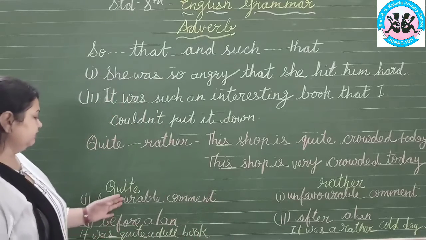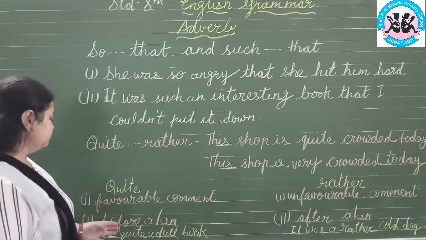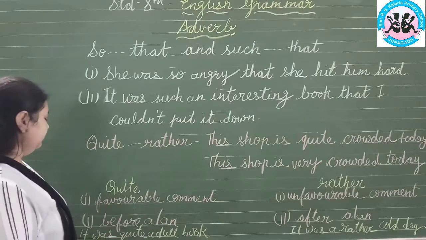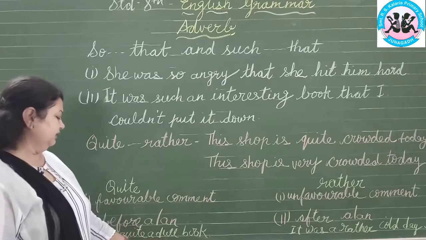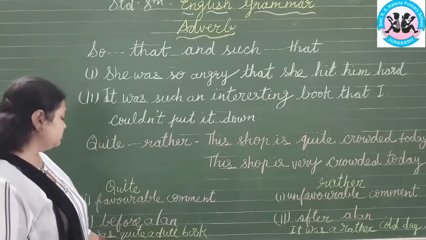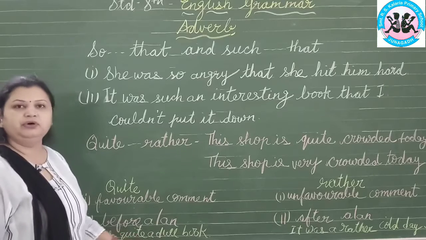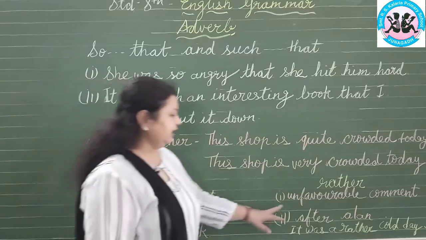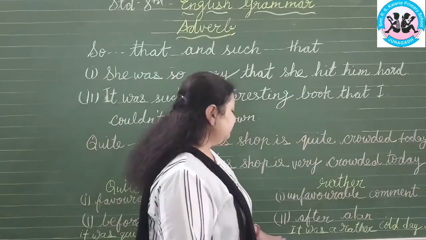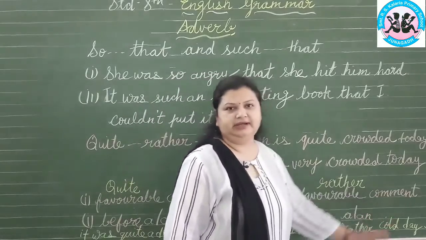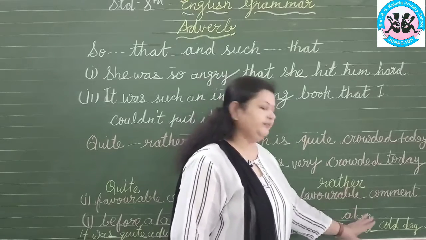Secondly, quite is used before a or an. It was quite a dull book. Here dull is given and I used quite before the article a. Rather is used after a or an. It was a rather cold day. Here the article a is given, so I used rather after it.